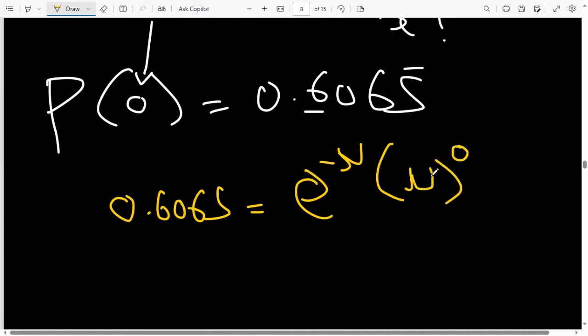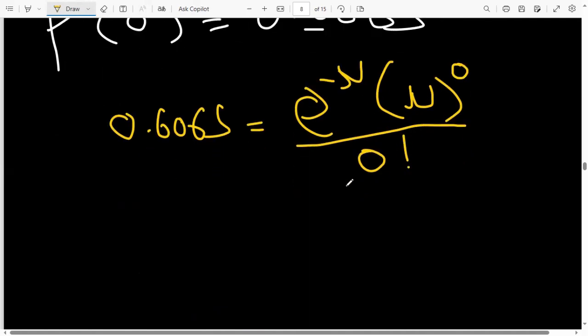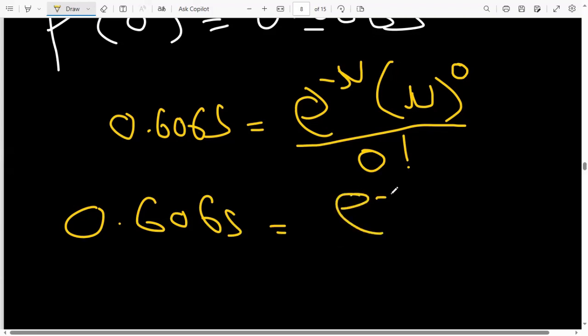In this case my x is 0, divided by x factorial, which is 0 factorial. And 0 factorial is 1, right? So I have 0.6065 is equal to e to the power minus mu, because the mean to the power 0 is just 1. All right, so this is what we have.